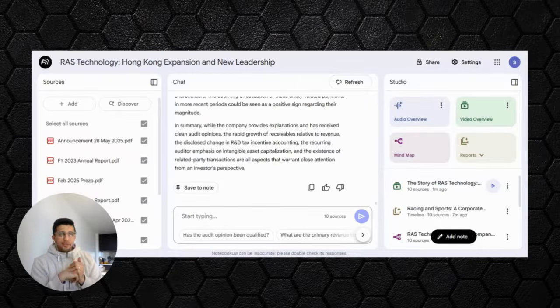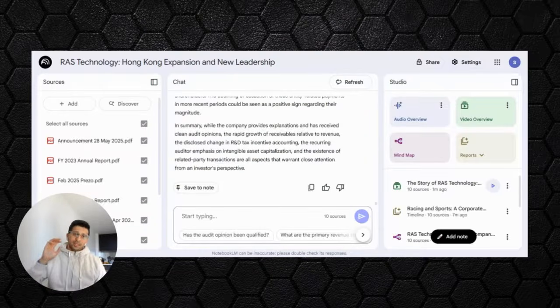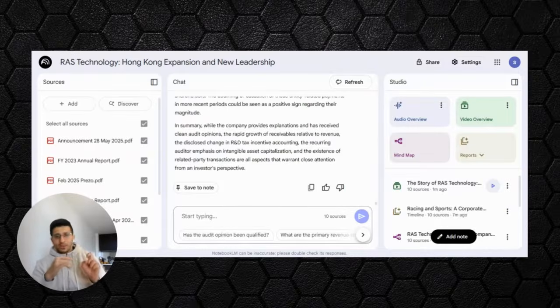And the next stage of that would be doing a deep dive of that business. So I have 43 prompts with a checklist as well. And what I will be doing is reviewing this business through the lens of that checklist, saying, tell me what competition is doing, tell me what management incentives are, for example, or what the industry is, what the growth rates are, how fast it is growing and how sustainable it's going to be.